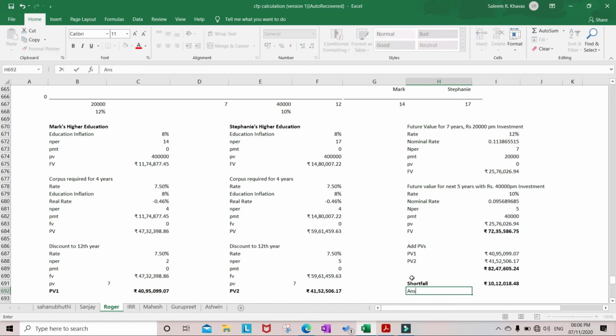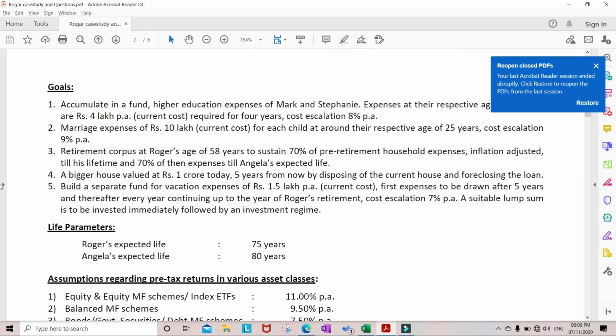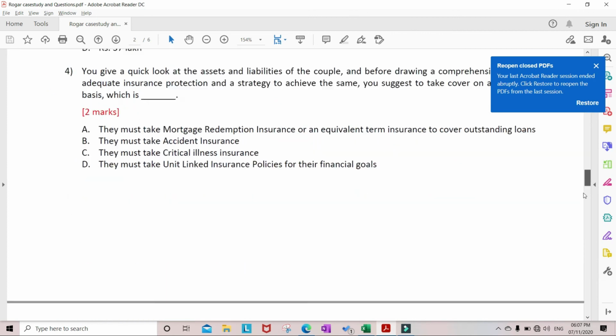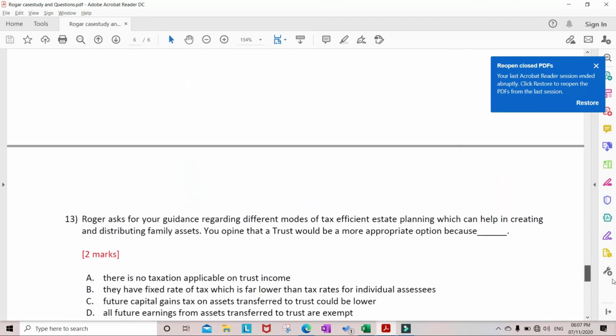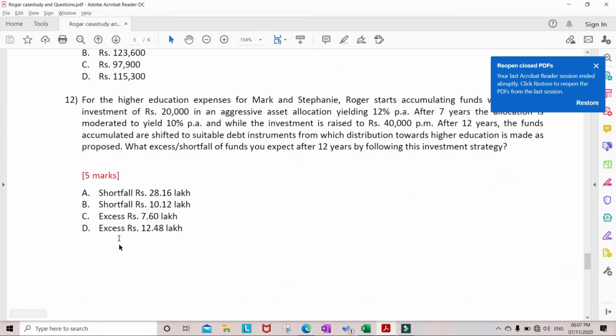So let us check the answer. Go back to the case study, go to question number 12. Here they have given shortfall rupees 10.12 lakhs.